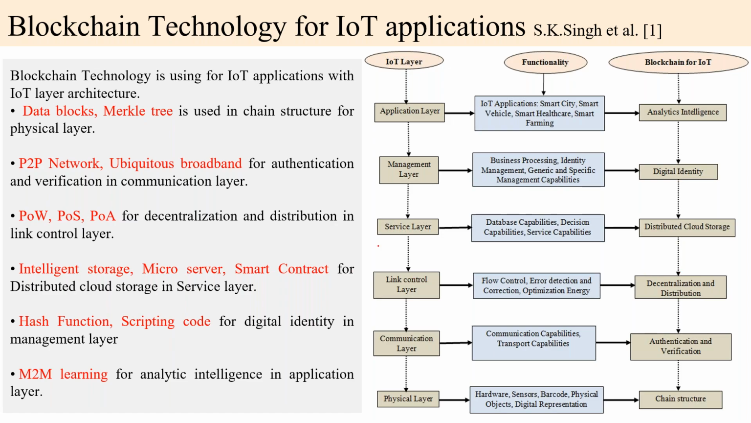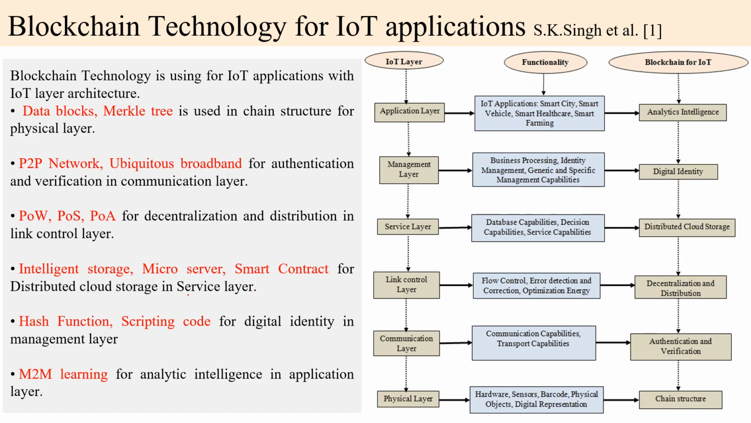The next layer is the service layer, and the service layer is the concept of distributed cloud storage. Distributed cloud storage uses smart contracts as a blockchain, a micro server, and intelligent storage, like any type of blockchain storage area in the distributed cloud storage.